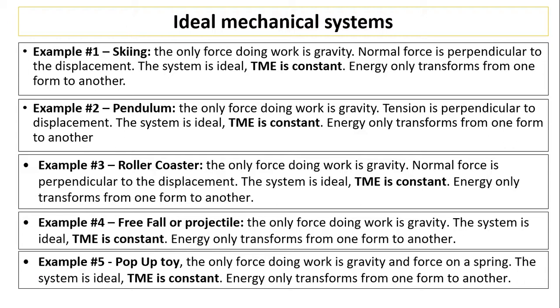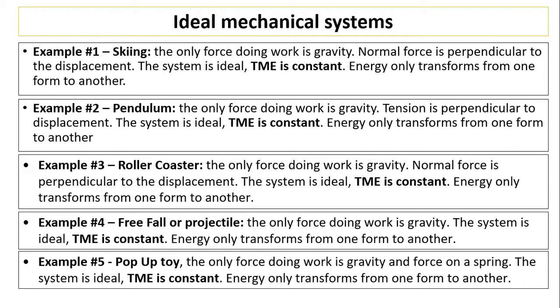Another example is pendulum. Pendulum, if we ignore air resistance, TME is also constant. Why is that? Because the only force that's doing work is gravity. The other force is tension. Again, tension is similar to normal force in the way that tension is perpendicular to displacement. So tension doesn't do any work, just like normal force doesn't do any work.